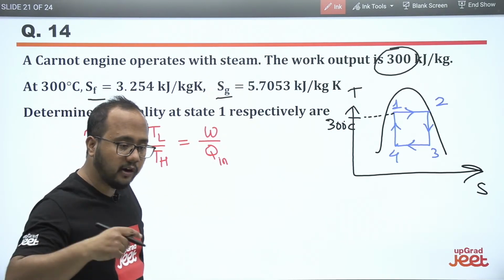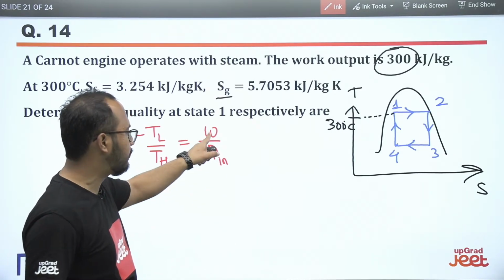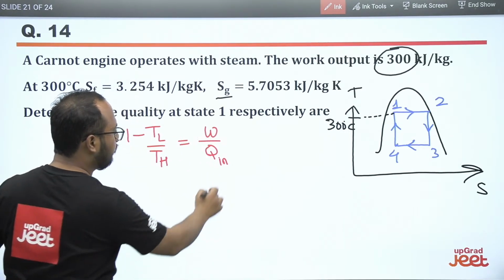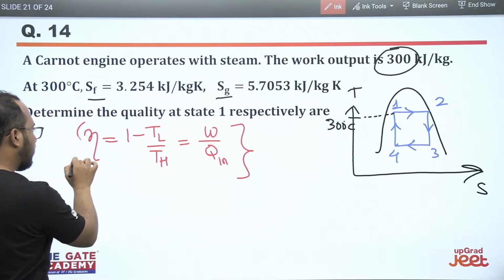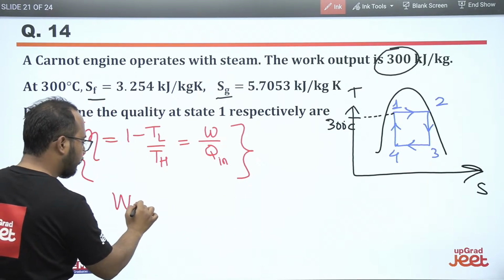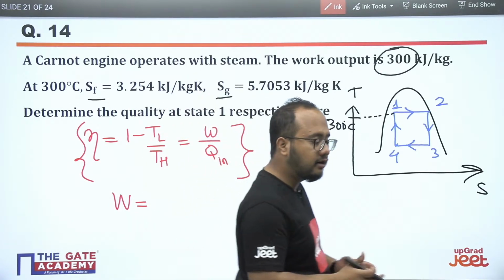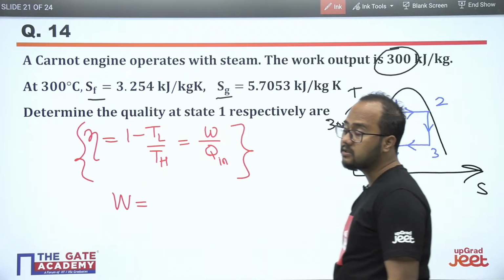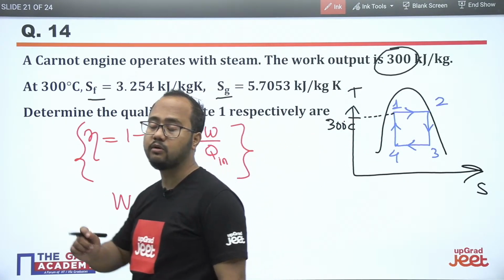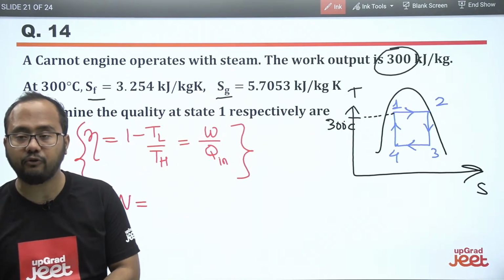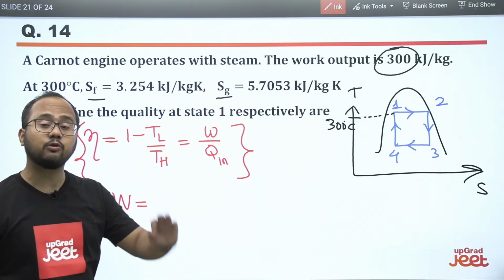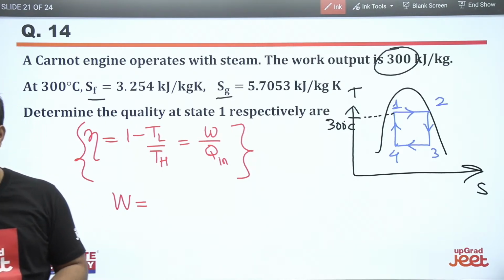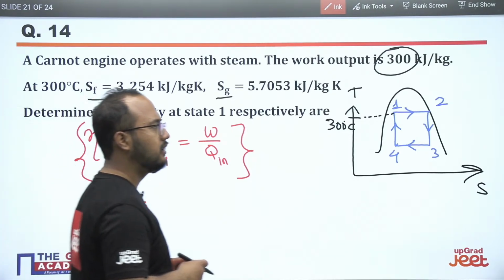But there is one more formula for the work, from the entropy point of view, in which entropies are involved. It is the most important formula. Most of the students generally forget that particular formula. Please try to remember it.